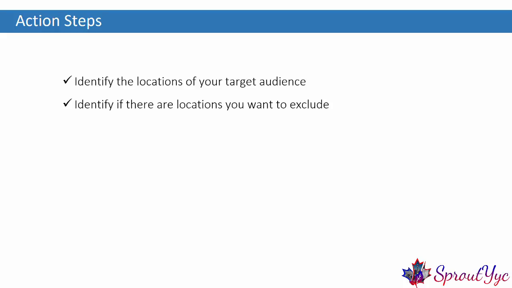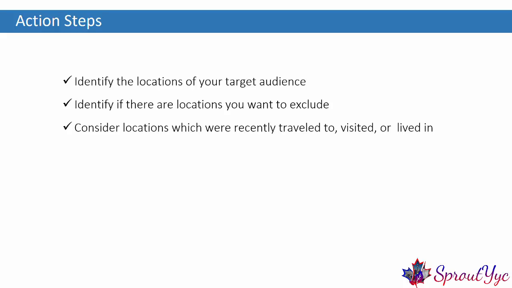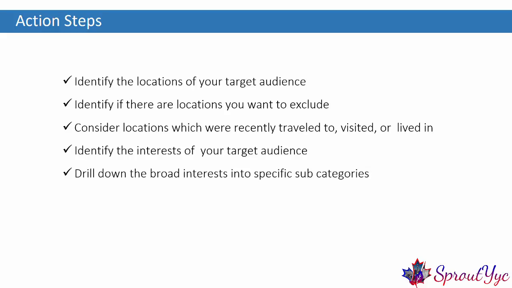Action steps. Identify the locations where your target audience is. Identify if there are locations you want to exclude. Consider whether identifying locations which were recently traveled to, visited, or lived in can be helpful. Identify the interests your target audience may have, and drill down the broad interests into specific subcategories.